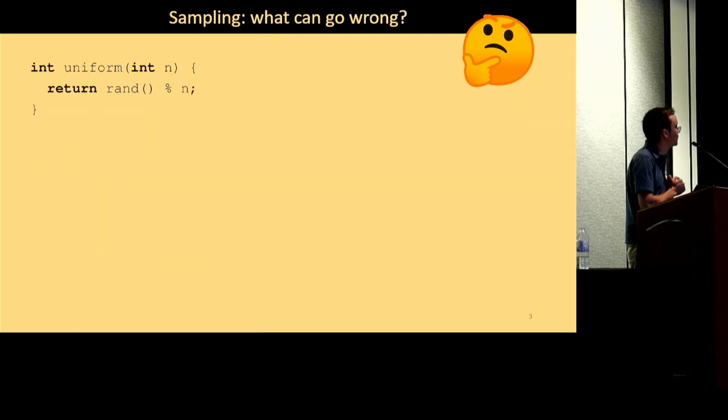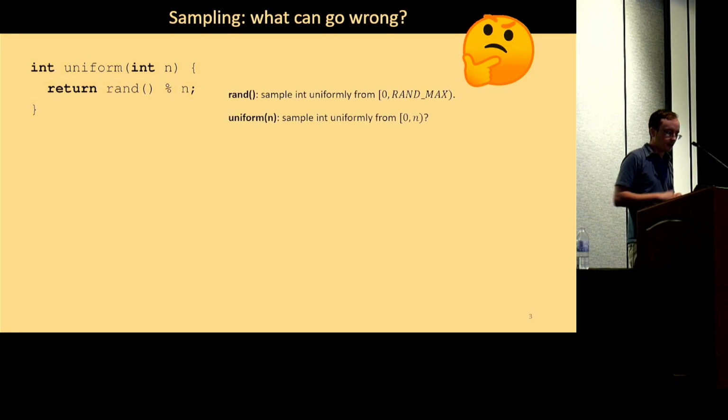Okay, and now just to motivate why we care about verifying sampling, we can look at a little example really quickly. And this example is fairly common in the real world, so you may have seen it before. We have a C function called uniform. It takes an integer argument n and returns rand mod n. Rand is from the standard library. It just generates a pseudorandom integer uniformly from the range 0 to random max, where random max is some large power of 2. Suppose that that's really true. Then the idea is that uniform of n should generate a pseudorandom integer uniformly from the range 0 to n.